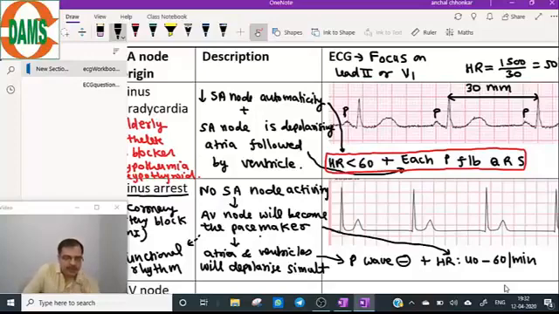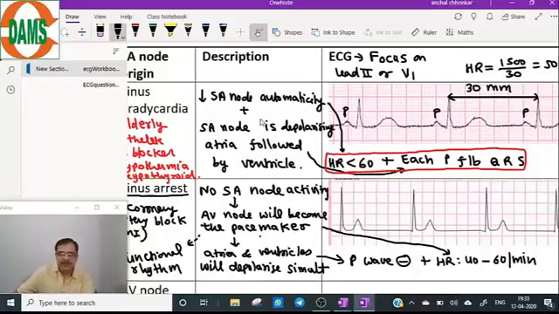So the most important finding in cases of sinus arrest is absence of P wave, and heart rate will lie between 40 to 60, which is the intrinsic rate of the AV node.